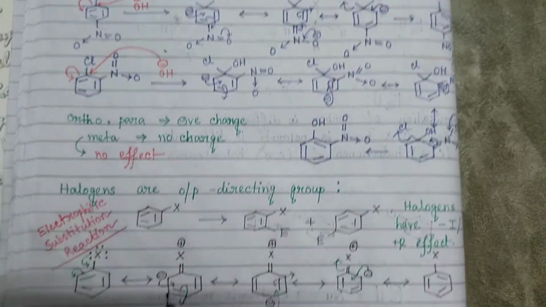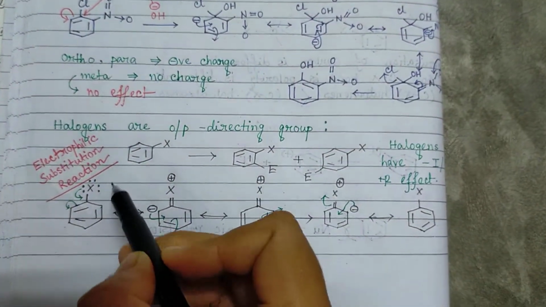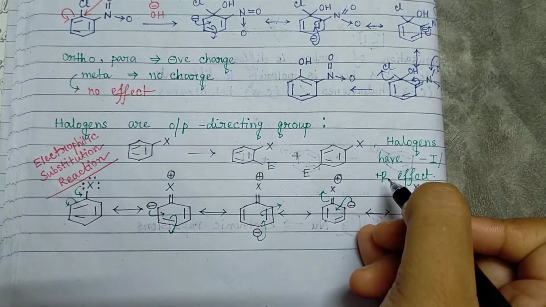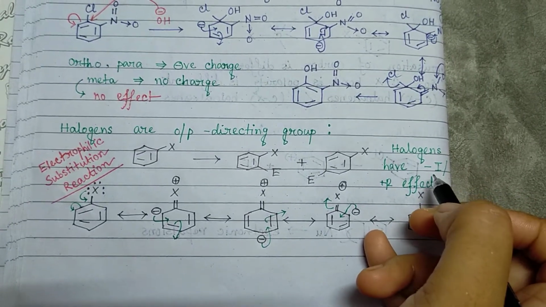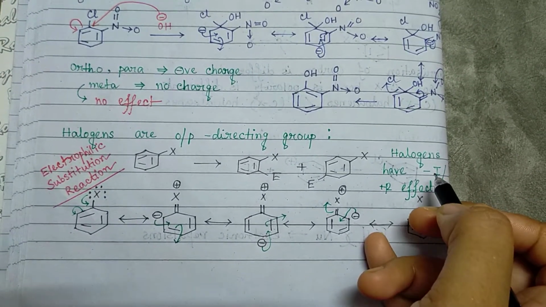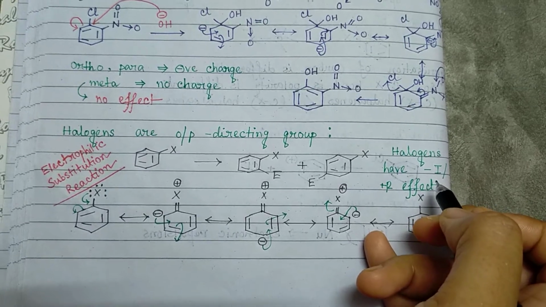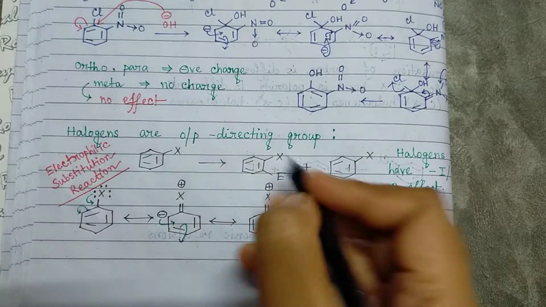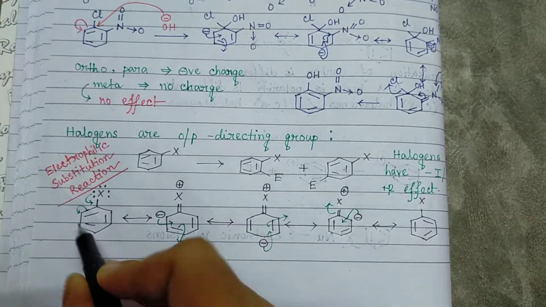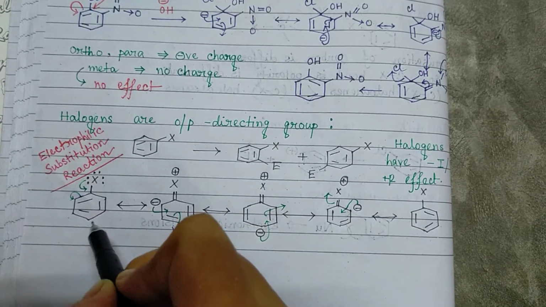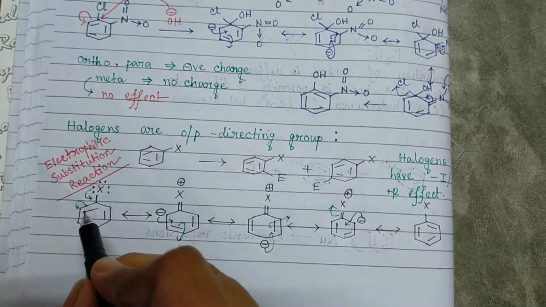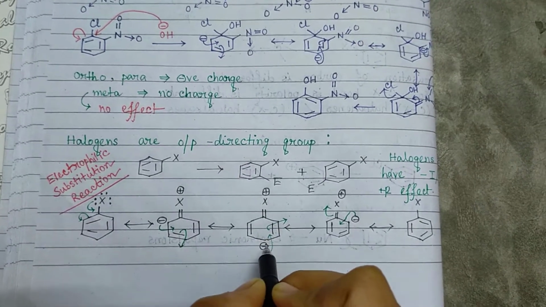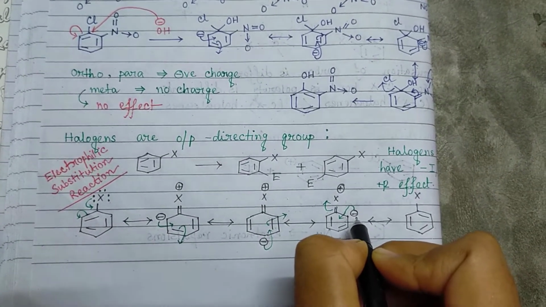Next part is that we know halogens have a minus I effect and a plus R effect. That means due to the electronegativity difference, halogen will withdraw electrons from the benzene ring, but due to the lone pair of electrons, it will show the positive R effect. That means it will increase the electron density in the ring. So due to that resonance, we can see that the ortho and para positions have the negative charge.